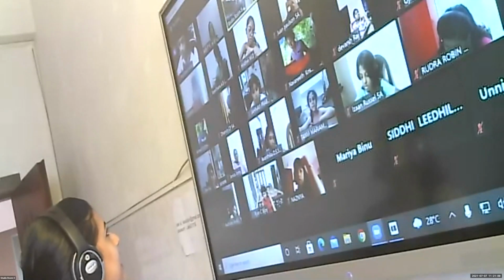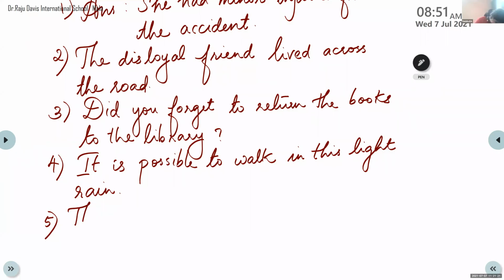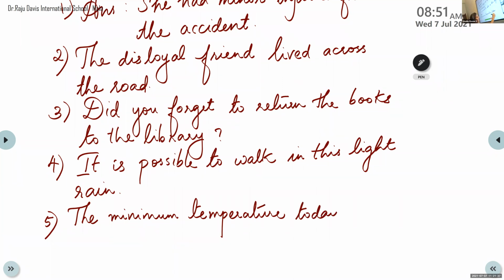Minimum. Just give her a chance to think. Children, you are in a hurry. Nainika, maximum opposite? Minimum. Okay, some of you shouted the answer already. Anyway, write down. The minimum temperature today was quite comfortable.